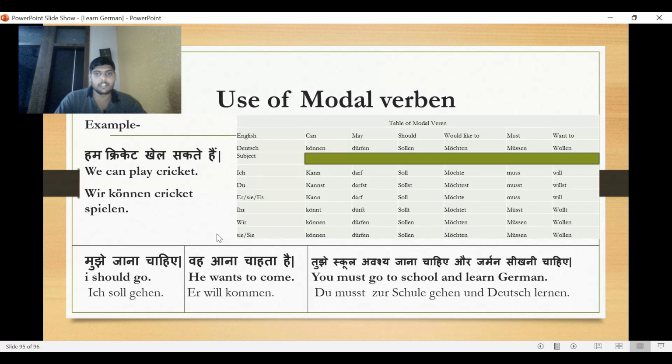I hope you understood the concept of verb conjugation. Also you have understood the use of modal verbs in German. Try to make some sentences by hand so that you can get practice and you can easily learn this whole table. Otherwise there is no way to learn this table.